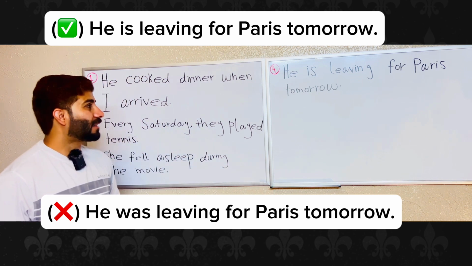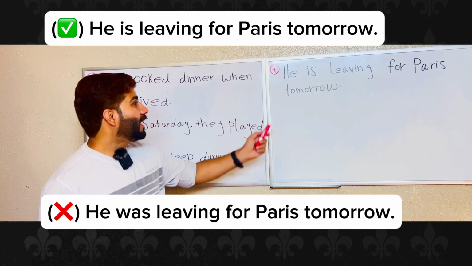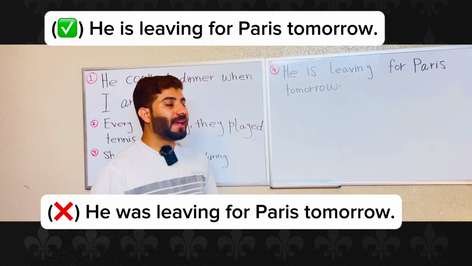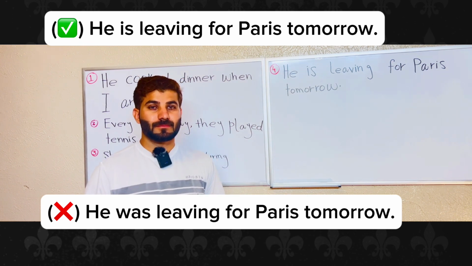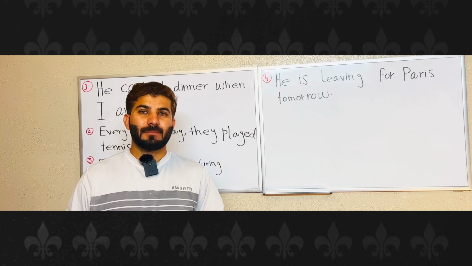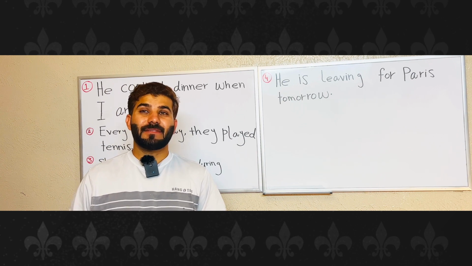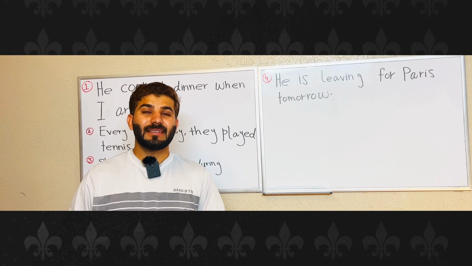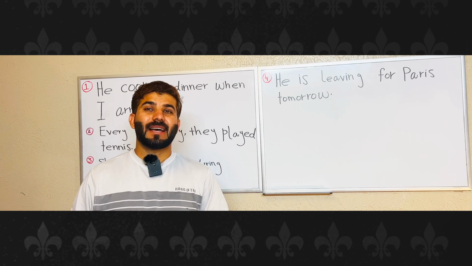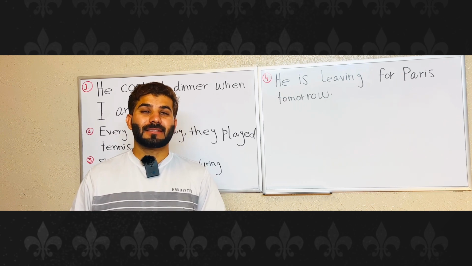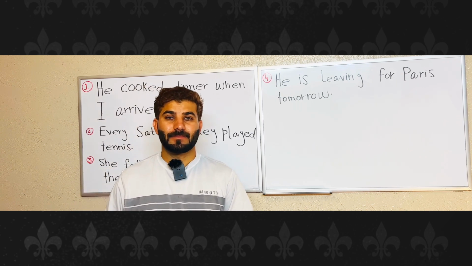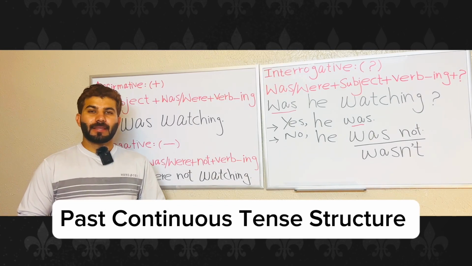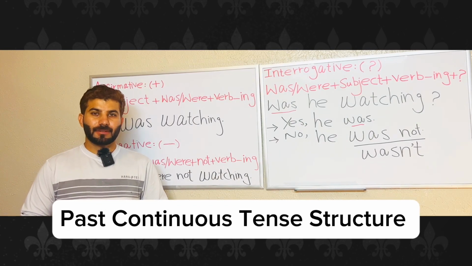This is incorrect. The correct sentence will be he is leaving for Paris tomorrow. Overall, it is important to consider the specific context and intended meaning when deciding whether to use the past continuous tense. So now we are going to learn the past continuous tense structure.